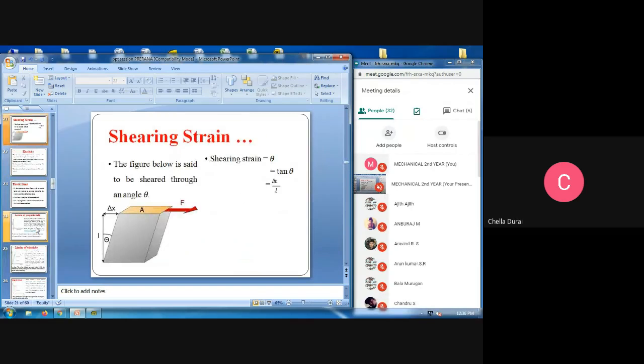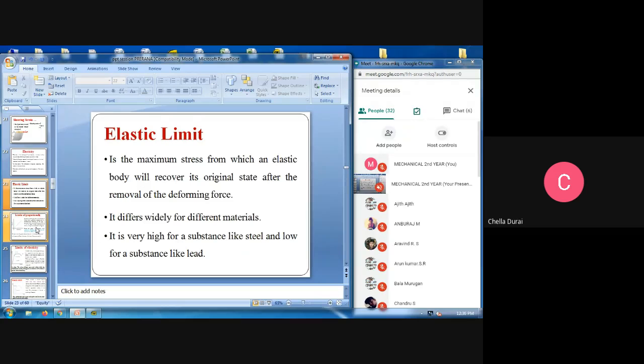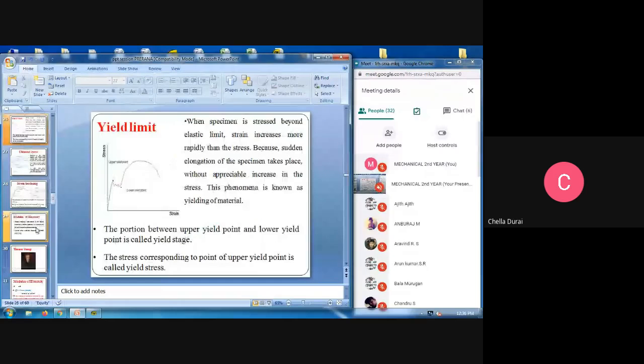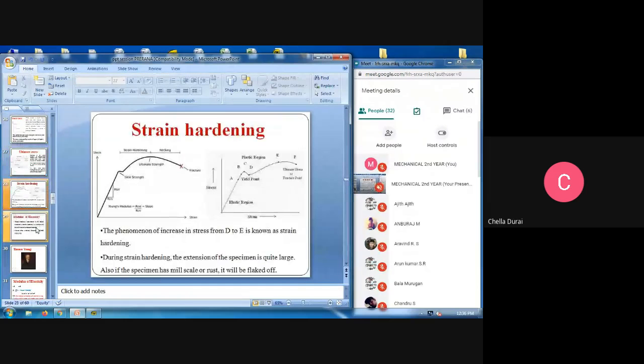They ask about different materials: what is the elastic limit for cast iron, or the elastic limit for brass or aluminum? That is mentioned in this stress strain curve. There is the limit of proportionality, the yield point, then the ultimate stress value, then strain hardening. In this, we can easily measure the stress and strain. This is the stress strain curve. You see, the various properties are commonly used here. Your basics are the yield point, then the ultimate strength, then fracture.